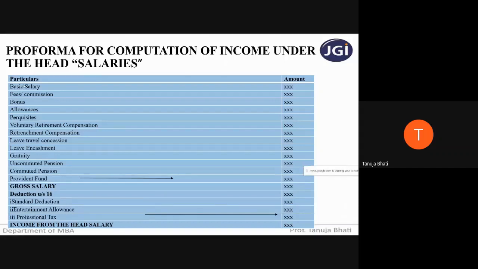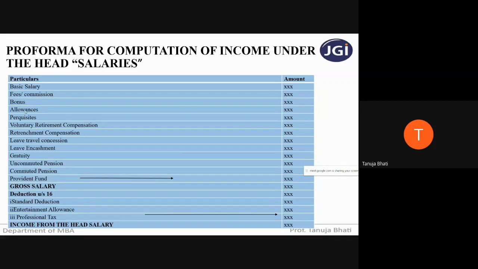So first thing is the basic salary. Whatever basic salary the employee is receiving from the employer, you will have to write it here. Next is fees or commission. Since basic salary is self-explanatory, commission is self-explanatory, I'm not going to explain it in detail. Next is bonus. Bonus is the additional amount that is received once a year or maybe twice a year, for the extra work done by an employee.